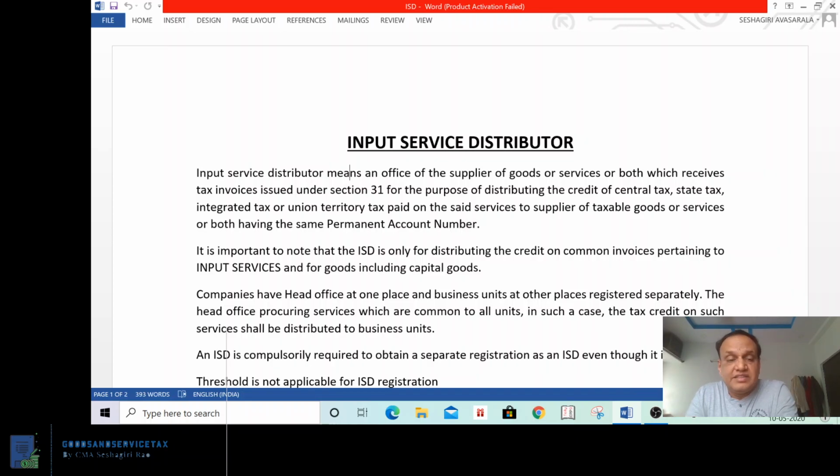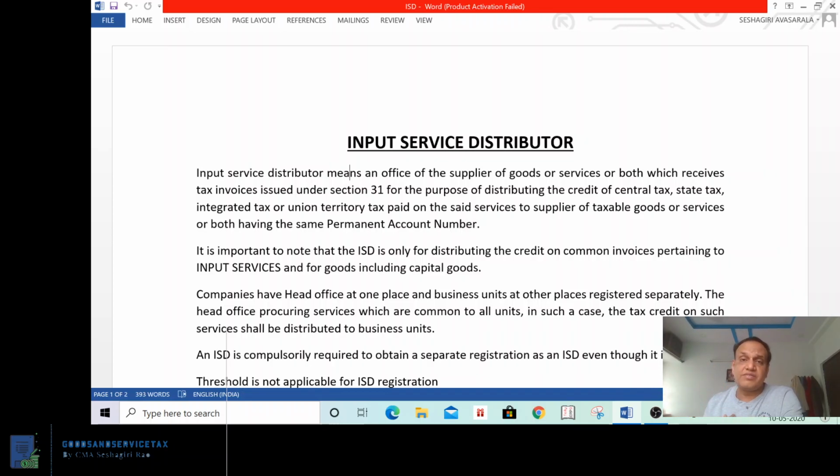Okay. Then, the third para. Companies have a head office at one place and business units at another place, registered separately. The head office is procuring services which are common to all units. In such a case, the tax credit on such services shall be distributed to the business units. That means one company has its head office at Bombay and regional units in different states. In such a case, they have received services which are common to all.